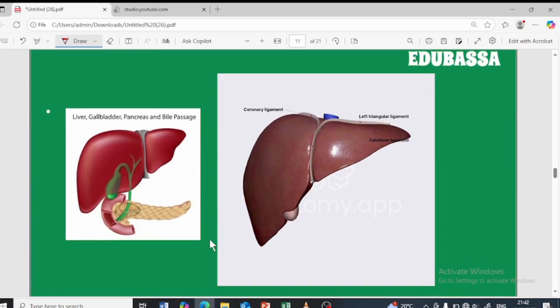Yes, this is the liver. Basically the liver, you can see over here, and this is the gallbladder where the bile juice is secreted. This is the pancreas where the pancreatic enzymes are present. This bile juice acts first in order to emulsify whatever fat is present in the acidic food. Then the enzymes present over here can act in order to digest the food.